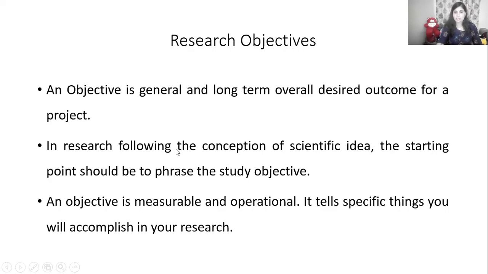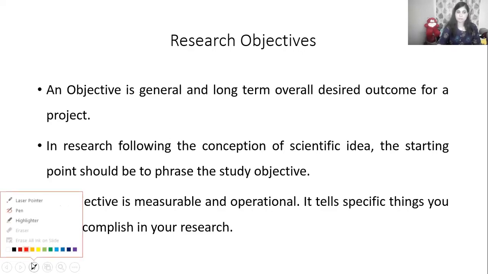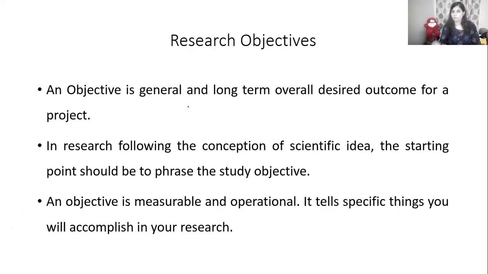The first stage in research is when we formulate the problem. Then after formulating the problem, according to the problem, we will identify certain variables which are going to be an important part of our research study, based on which we are going to formulate our objective. Objectives are general and long term, the desired outcome for a project.